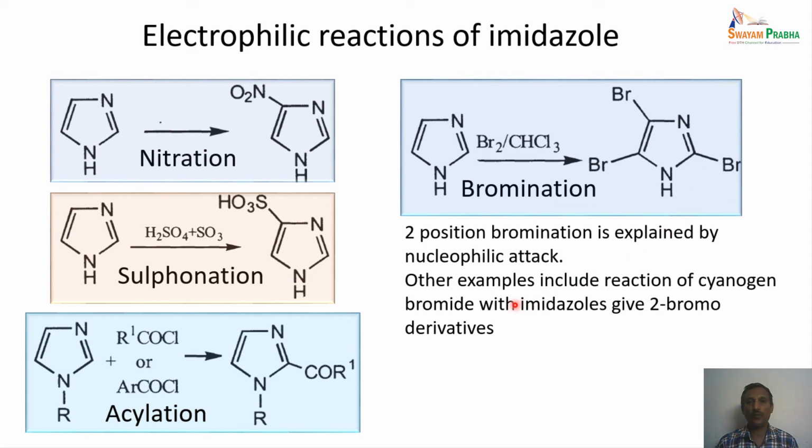We can confirm that when we react imidazole with cyanogen bromide. Cyanogen bromide generally gives a bromide ion, which is a nucleophile. That nucleophilic reaction leads to 2-bromo derivatives of imidazole. So that clearly tells us that if the C2 position has to be attacked, then the reaction has to follow a nucleophilic attack mechanism and not an electrophilic attack.